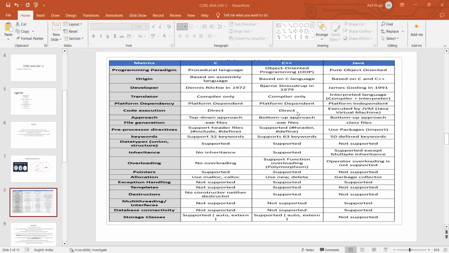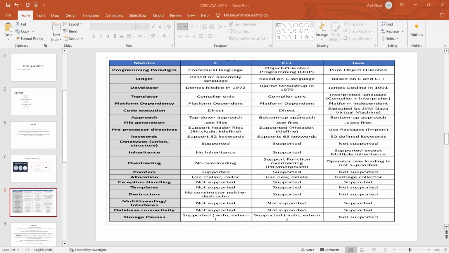Okay. And templates are also not supported by C and Java, but C++ supports the templates concept. Okay. Destructors also. They are not supported by C and Java, because there is no such concept as constructors in C. And in Java, constructors are there, but destructors are not supported. But constructors and destructors both are supported by C++. Okay. And multi-threading and interfaces will be supported by Java only. C and C++ don't support multi-threading or interfaces.